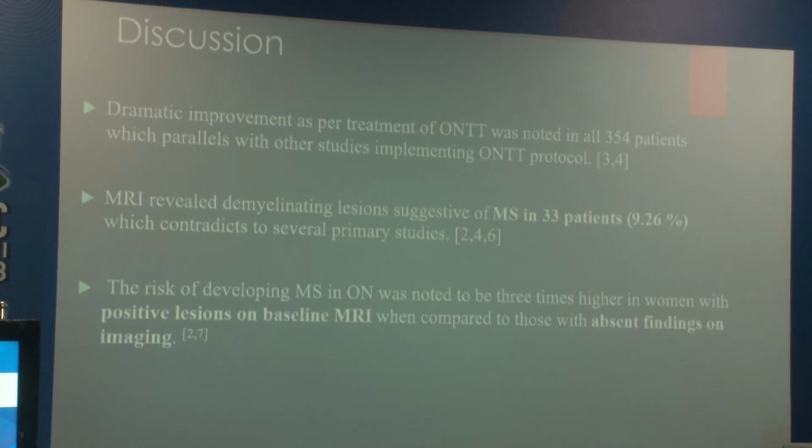Dramatic improvement was noted as per the Optic Neuritis Treatment Trial, and MRI revealed demyelinating lesions of MS in 33 patients. The risk of developing MS after optic neuritis was noted to be 3 times higher in women with positive lesions on the baseline MRI compared with those with absent findings on imaging.